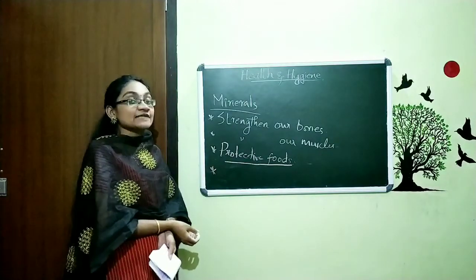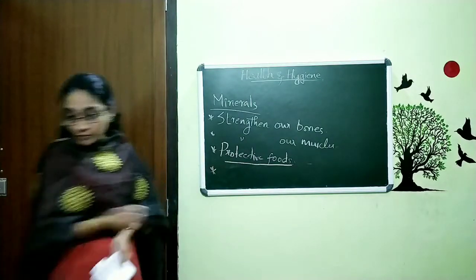Now, which are the different types of minerals? That is the question we are going to discuss.